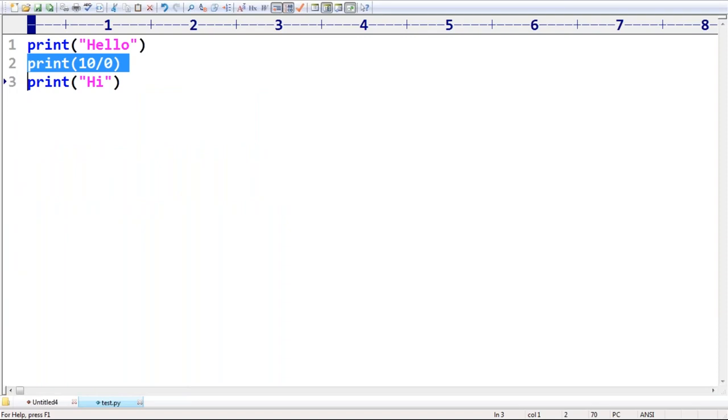That code is by default considered as risky code. Are you getting it? What is the code? Can you spell out? The code which may raise an exception is called risky code. So that risky code we have to take inside a try block. Under a try block, we have to take risky code.